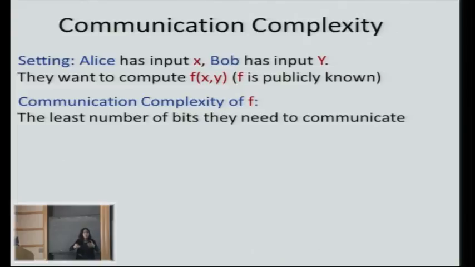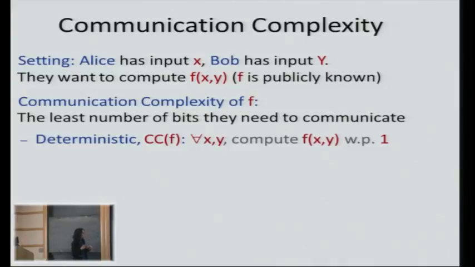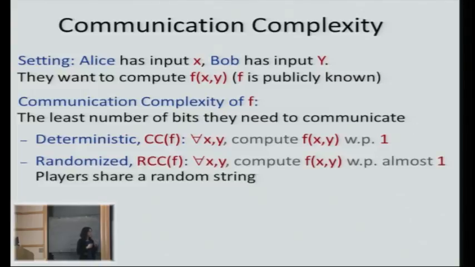Alice can just send her bits to Bob, but this may be costly. Maybe she can send less, right? Maybe they can communicate fewer bits. There are several notions or definitions for communication complexity. One is the deterministic communication complexity, which I'll denote CC of f. Here we want that for every x and y, the players will be able to compute f with probability 1. So this is the least number of bits the players should communicate in order to compute f of x, y always, with no error.